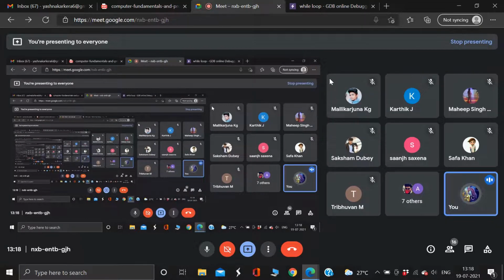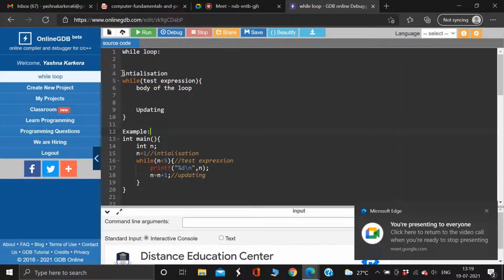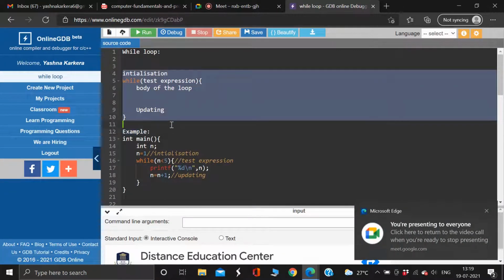Both of them do the same thing. We give it an initializing statement, we give it a condition, and we give it an incrementation. Basically it will start from the statement where we give the initialization, and it will work until the condition is arrived. After each loop it will increment the value. Same procedure, but the format is a little different. So this is the syntax for a while loop.